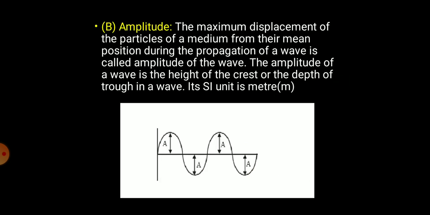Now amplitude. Again, if we consider this as a wave, amplitude is the maximum displacement of a particle from its mean position. So this line is known as the mean position.